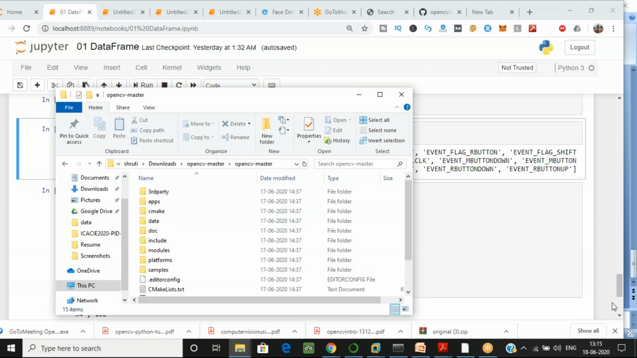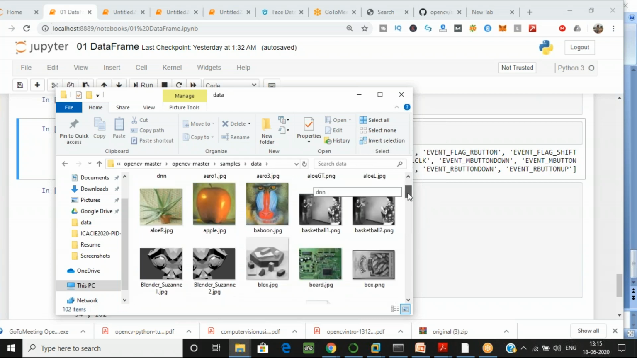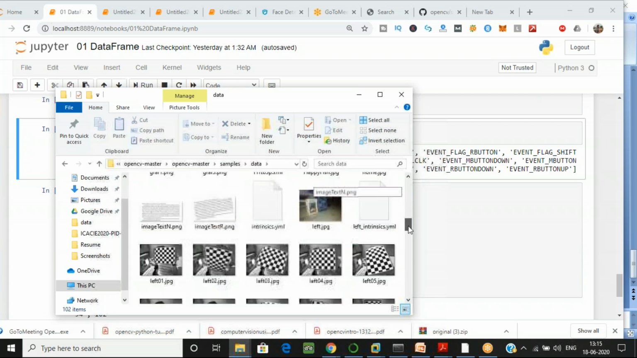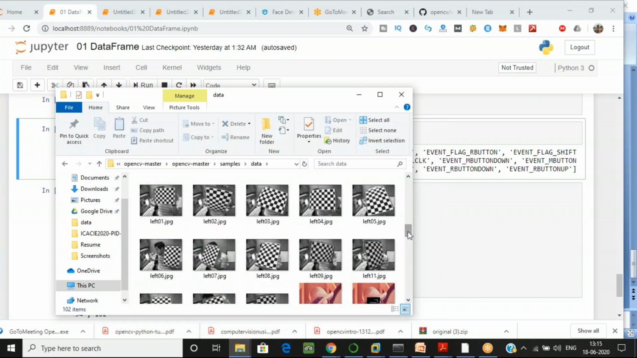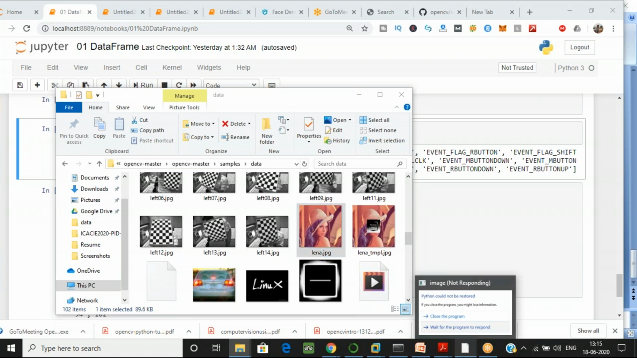Okay, but I'll show you with a picture first. Let's go into the sample data. And let's find one picture for you. Yeah, this one, Lena. Yeah, wait, it is opening. You'll see in a bit.